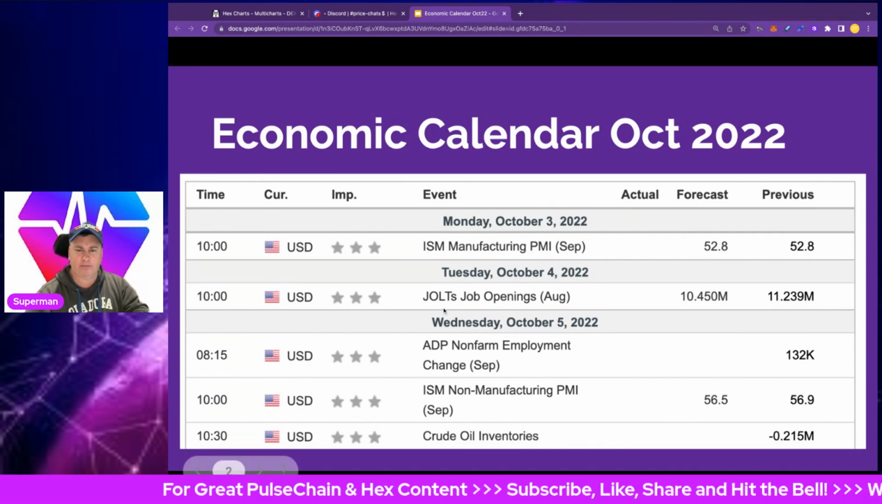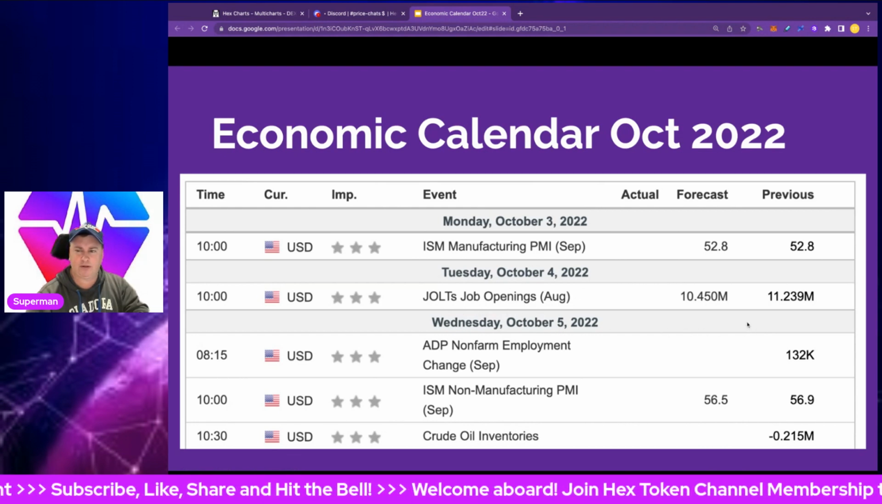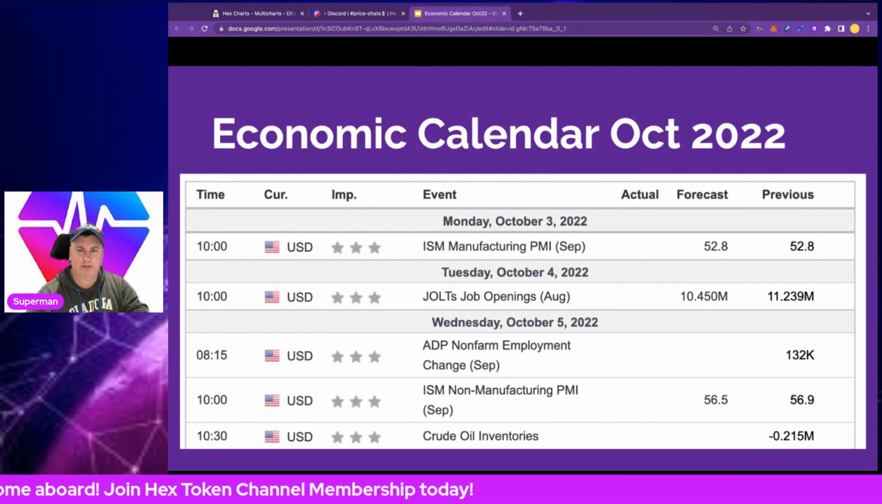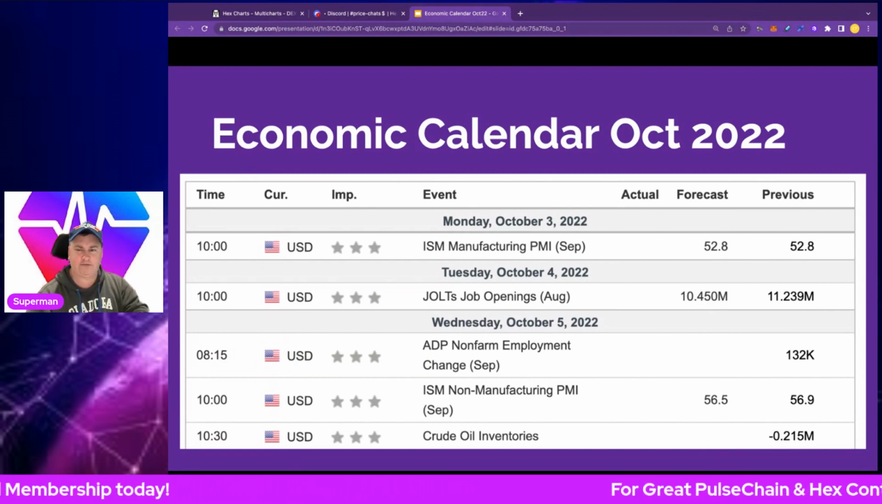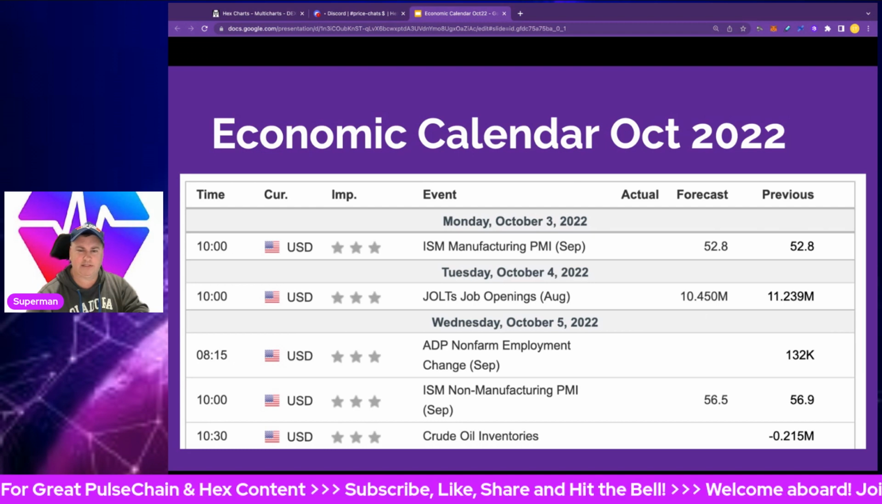On the 4th of October, we've got the JOLTS job openings, a survey of job openings. Previously we had 11.239 million, and 10.45 million is the forecast, so if we do better than that, that's pretty bullish for the market as well. Obviously this will all have a flow-on effect for the Federal Reserve and interest rate rises, if things are very bullish in terms of employment and manufacturing, things like that.